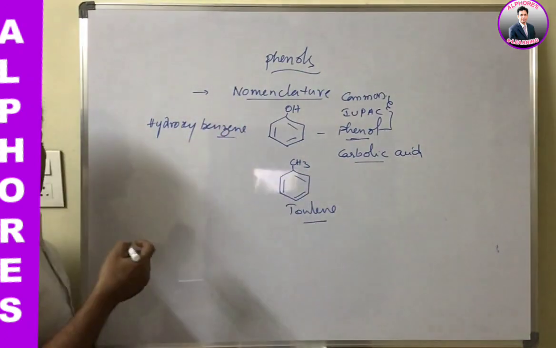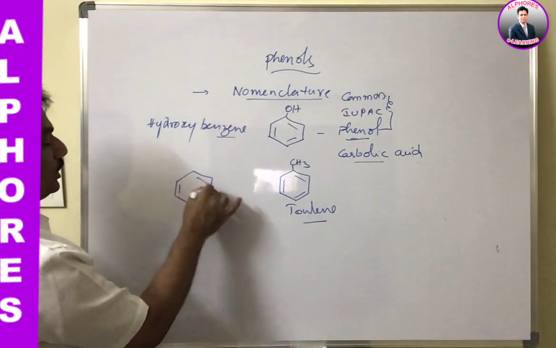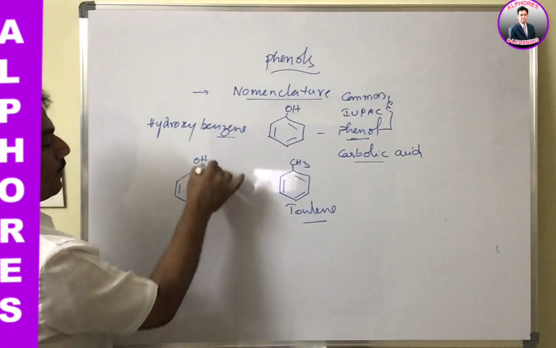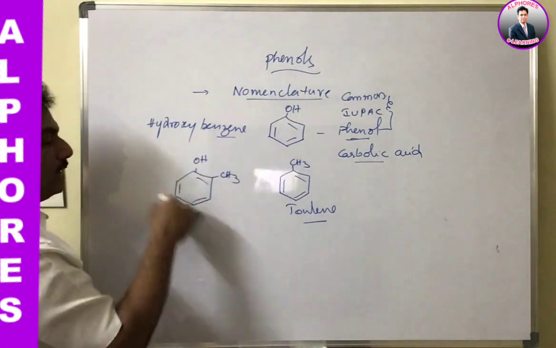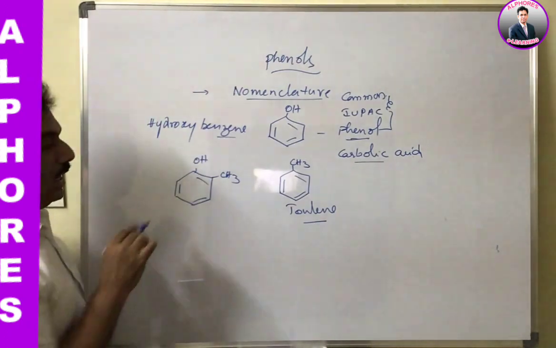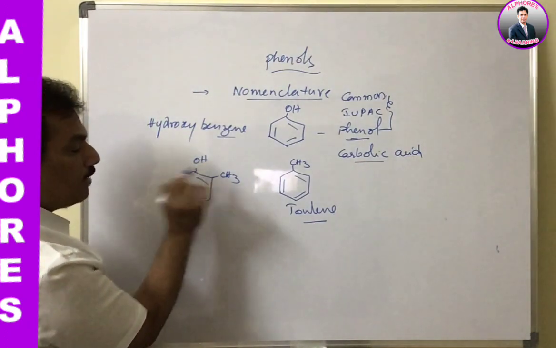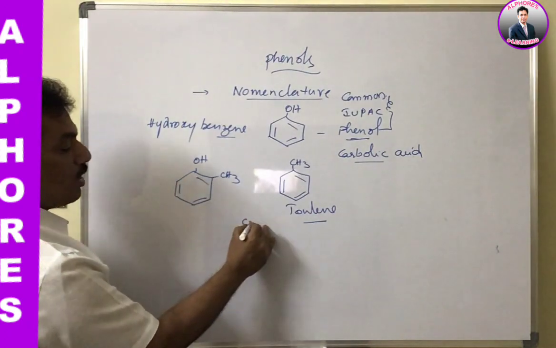But once the OH group is introduced into this, the main substrate is phenol, not toluene. And when phenol has a methyl side chain, it is known as cresol.